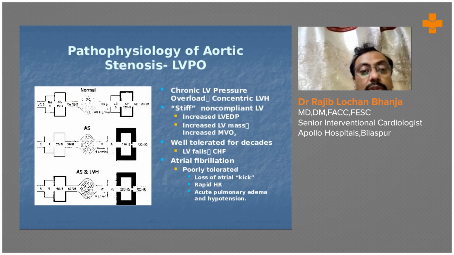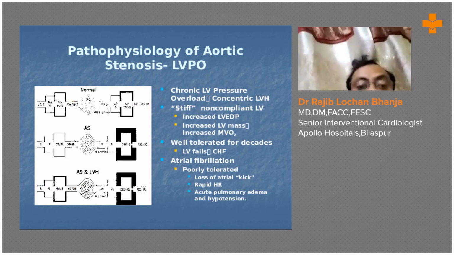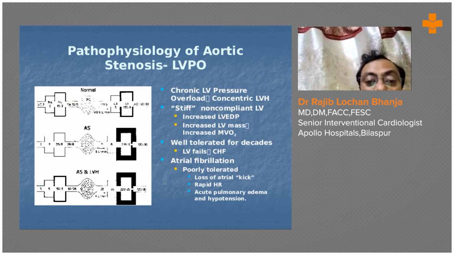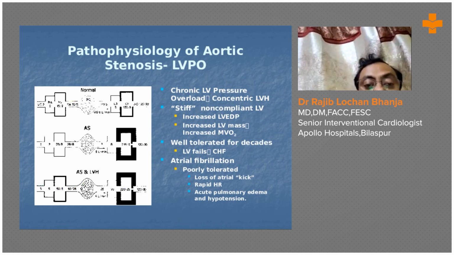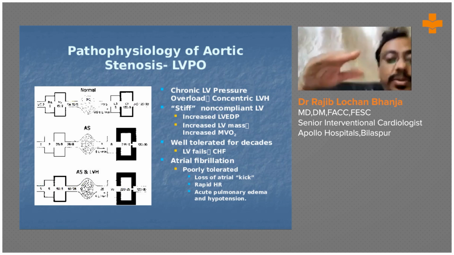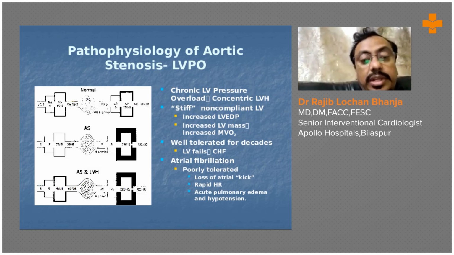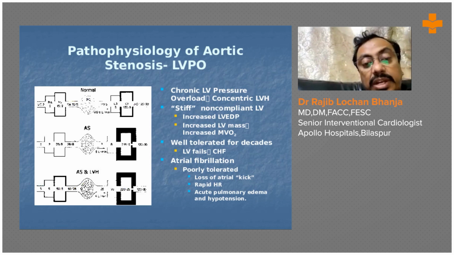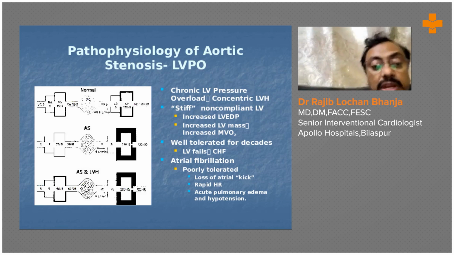So the pathophysiology is chronic LV pressure overload, causing concentric LVH, a stiff, non-compliant LV, increased left ventricular end-diastolic pressure, increased LV mass, and increased myocardial oxygen demand. These are well tolerated for decades. Once LV failure starts, the patient develops congestive heart failure, which leads to death. Sometimes patients develop atrial fibrillation, which is very poorly tolerated because of the loss of atrial kick, rapid heart rate, acute pulmonary edema and hypotension.